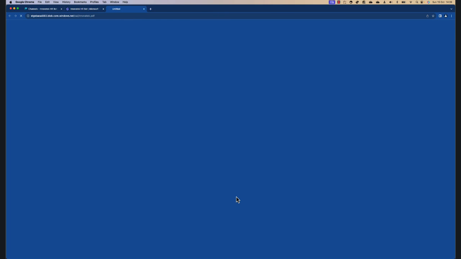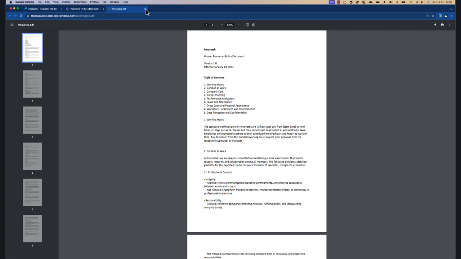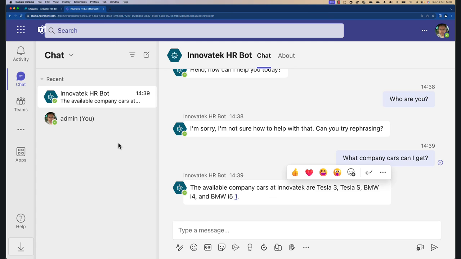And if I click on the link, it goes to the actual HR document. Again, if you build your index using SharePoint documents, you could have a SharePoint link in here, and you would go to SharePoint. But the solution by default doesn't work with SharePoint, so that would be an additional thing you would have to do. So basically that is the end-to-end solution.